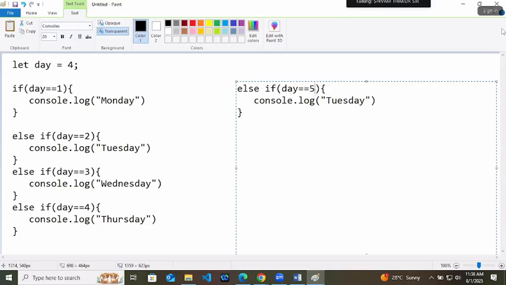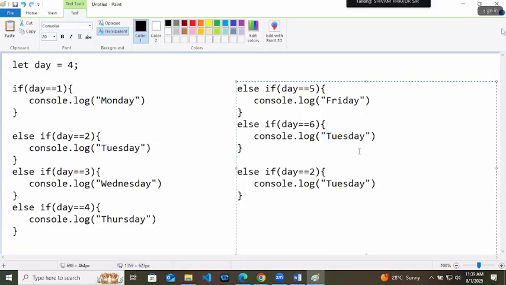Else if day equals to 5, Friday. Then Saturday. Then at last else. Here else if 7, Sunday, else wrong input.